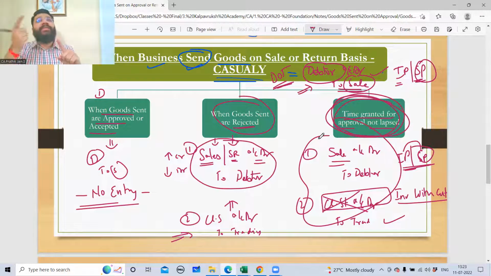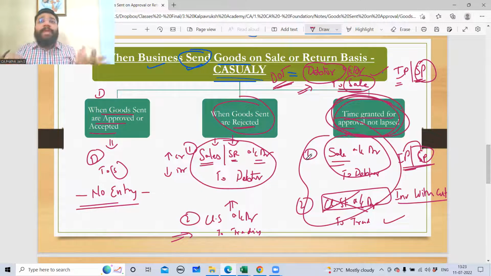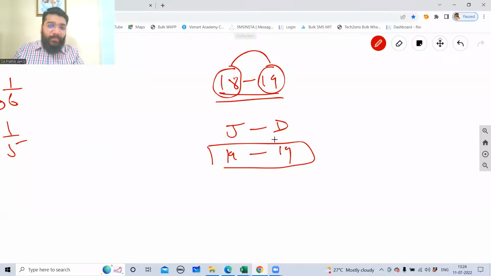Sir, next year if the sale has been accepted, what will I pass? I'll repass the sale entry. Why? Because the sale entry is reversed in the current year. So next year, when the acceptance is coming, I'll pass the sale entry. Now Siddhi is asking, next year if it is rejected, what will I do? Because already the sale entry is reversed now. At the most, the goods have to come back. I'm coming to that point. Let me complete this point; your question will get answered after that.